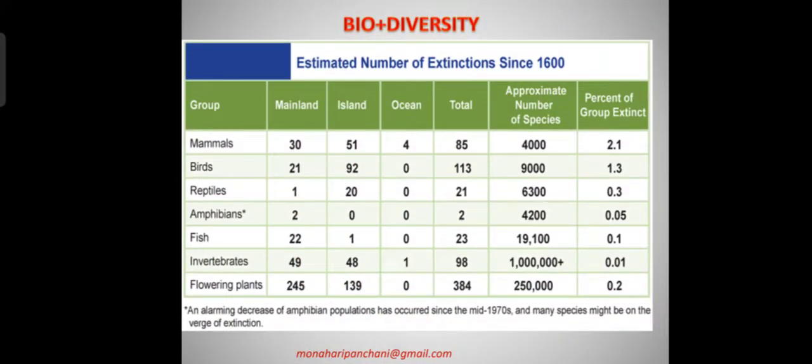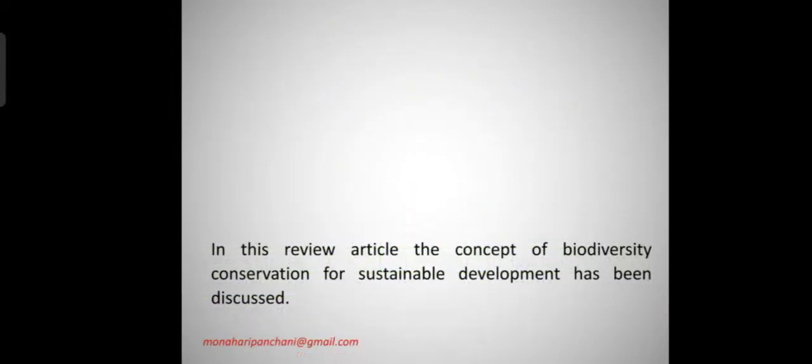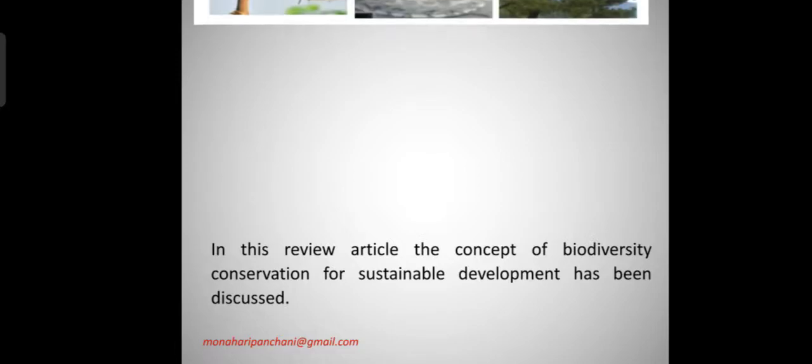This is the chart showing the estimated number of extinctions since 1600. You can see here mammals, birds, reptiles, amphibians, fish, invertebrates, flowering plants. In this review article, the concept of biodiversity conservation for sustainable development has been discussed.